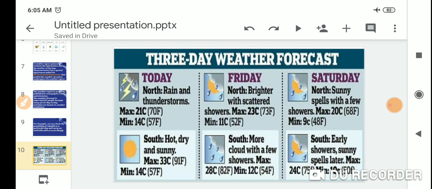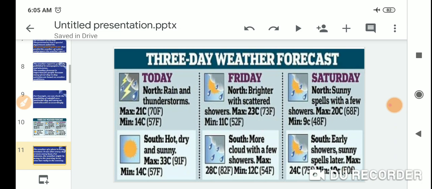Saturday, north semi-cloudy with a few showers, maximum 20 degrees Celsius and 68 Fahrenheit. South, hot, dry and sunny, maximum 33 degrees Celsius, 91 Fahrenheit. So, dear students, this is a three-day weather forecast with different types of temperature and weather conditions.